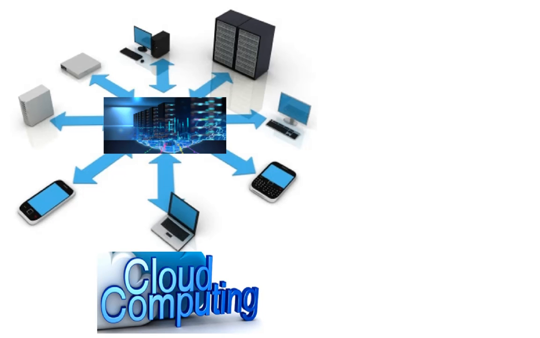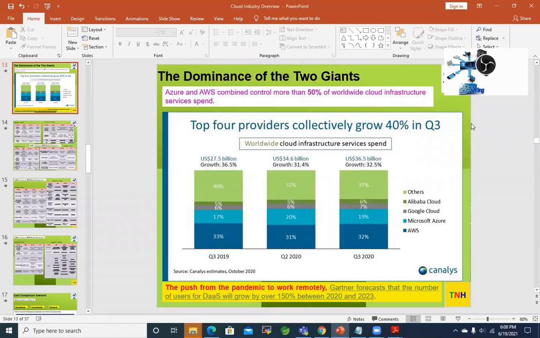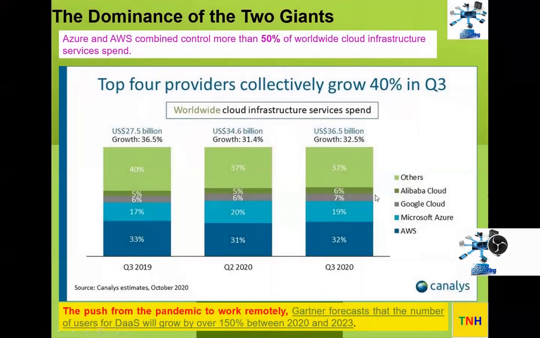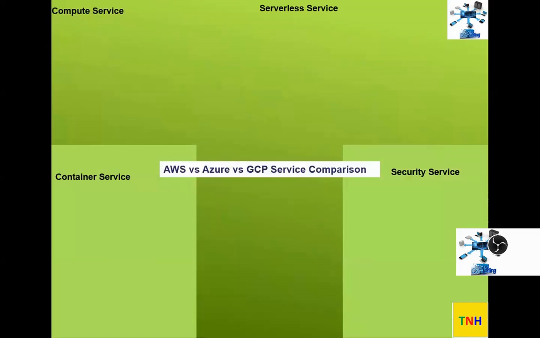Let me share the screen. Okay, so this is where we have stopped. We discussed the dominance of two giants, Azure and AWS, in the cloud market. And we discussed desktop as a service, which is in high demand in this pandemic situation with work from home also. So let's go to the next thing, that is services.